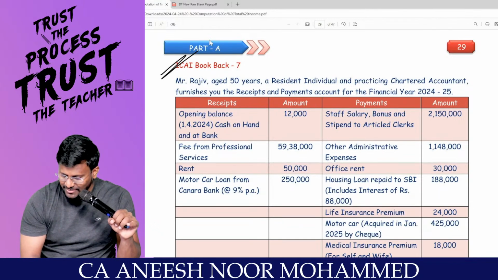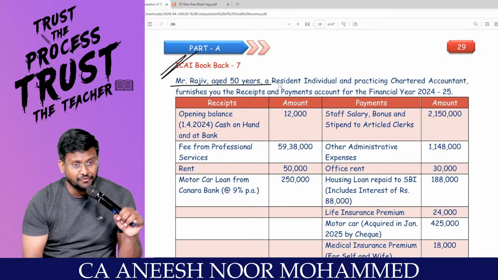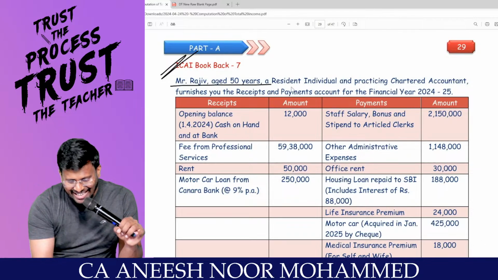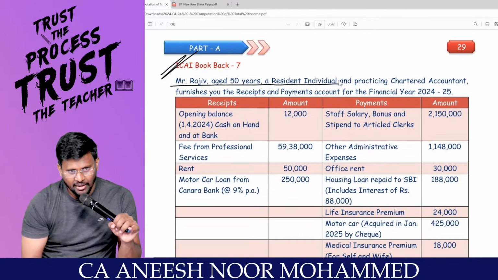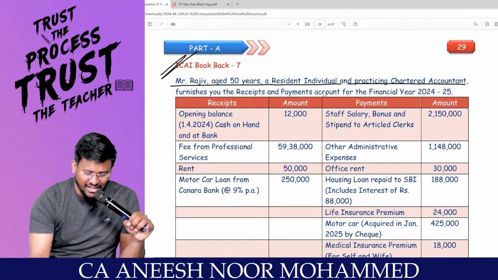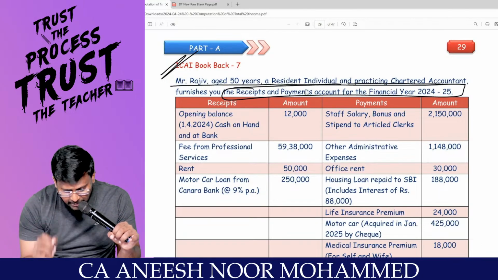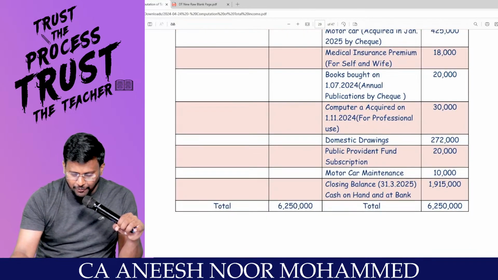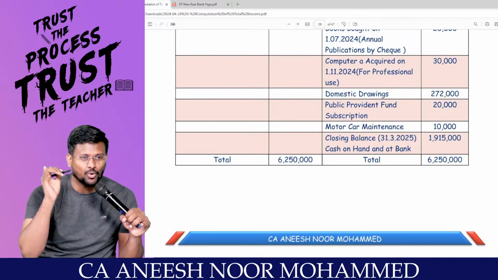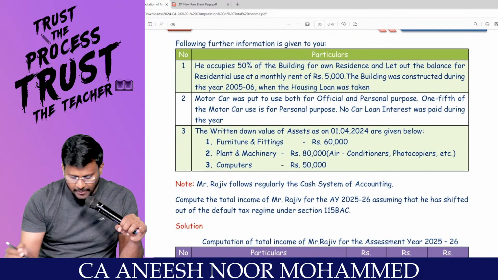Are you interested? Mr. Rajiv, aged 50 years, a resident individual, practicing chartered accountant, furnishes the receipts and payments account for the financial year. This is receipts and payments. Till now, I have talked about the income and expenditure account or P&L account. This is receipts and payments with adjustments they have given.